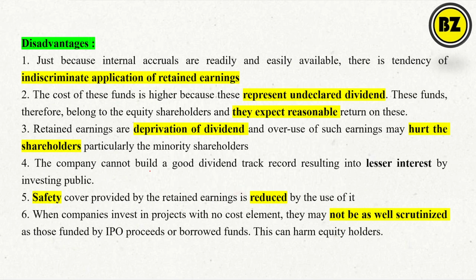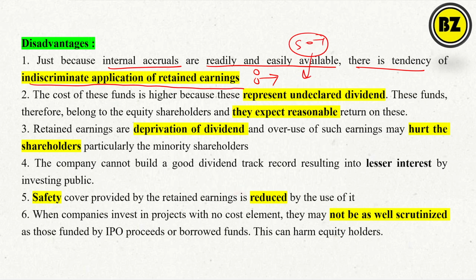Now, what are the disadvantages then? See, just because internal accruals are readily and easily available, there is a tendency of indiscriminate application of the return on it. See, obviously, you are having the business and you earn, for example, 50,000. So for what purpose are you using it? You may purchase a bike, you may purchase a car, you may purchase anything, you may go to the pub. So this is indiscriminate application of return earning. So it depends on the ownership. Okay. So indiscriminate application may happen.